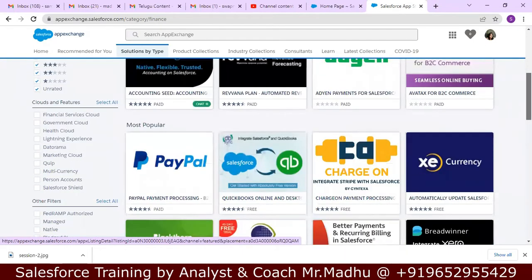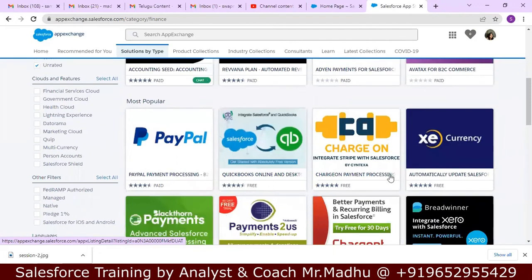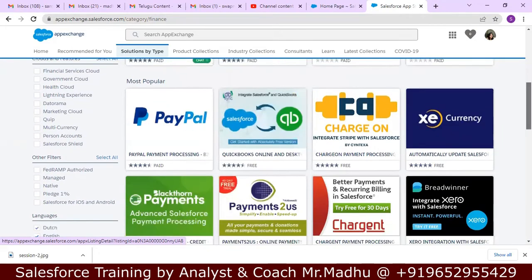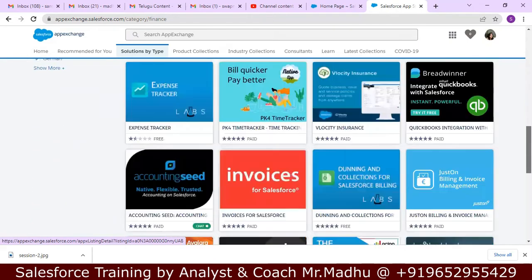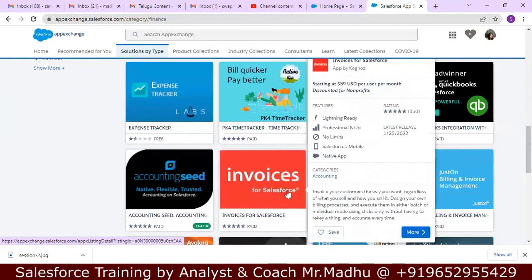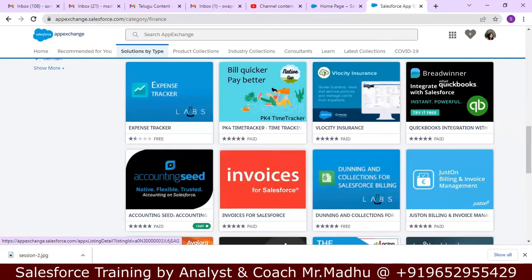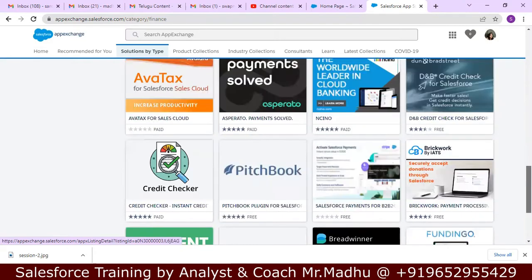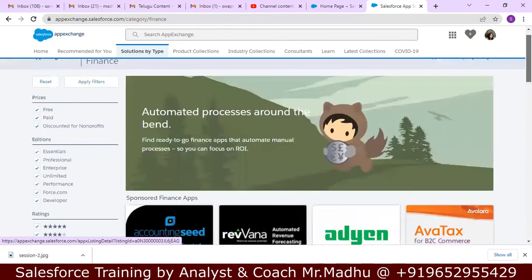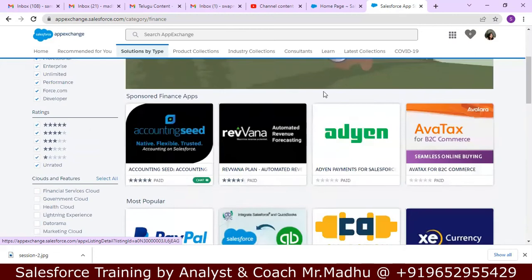PayPal. It is payment application, third-party tool. All these are financial applications, billing applications, or a expense tracker, invoices. So many things are there. Many organizations or people install those applications in App Exchange. We can download these applications and we can use these applications.